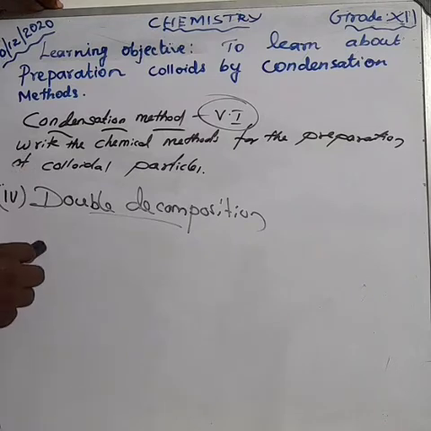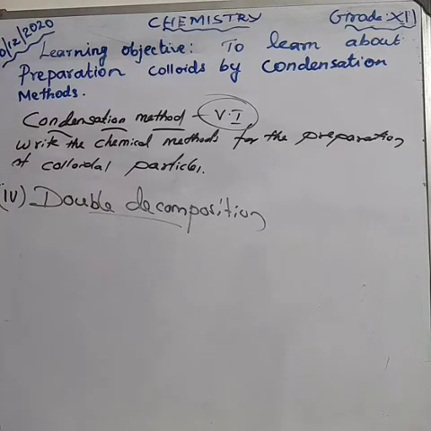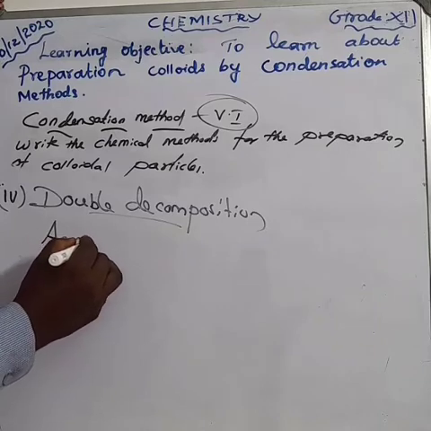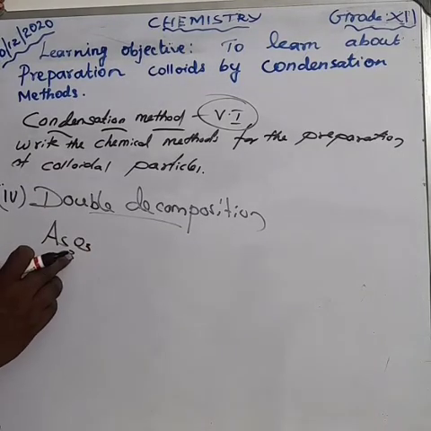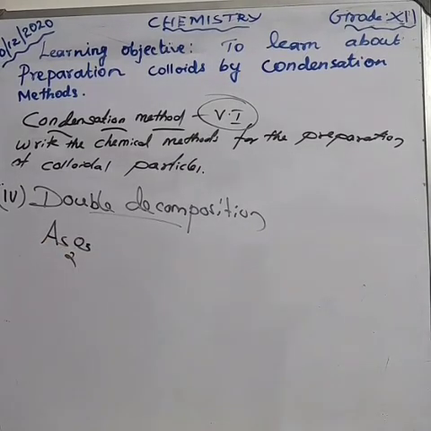Here we are passing hydrogen sulfide gas through the solution of arsenic oxide. What is the symbol of arsenic? Arsenic. Here we are using arsenic oxide, As2O3.